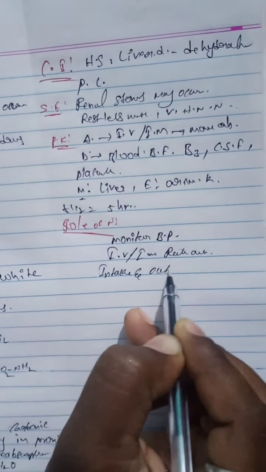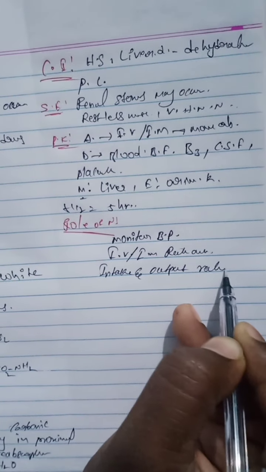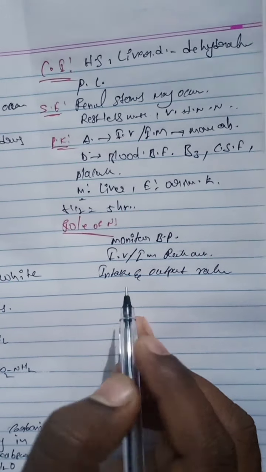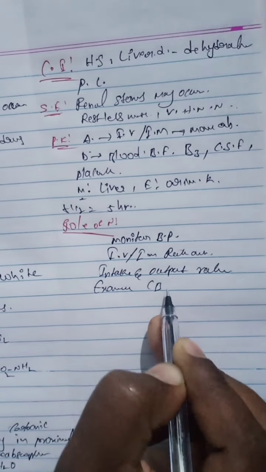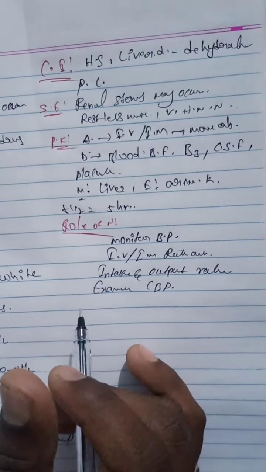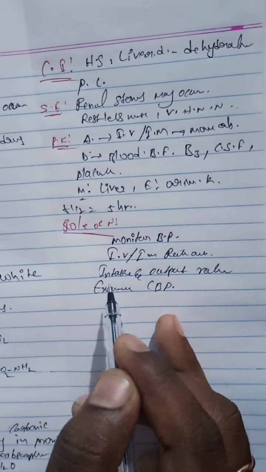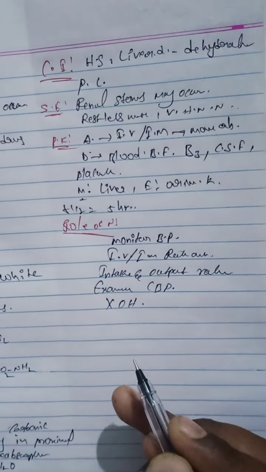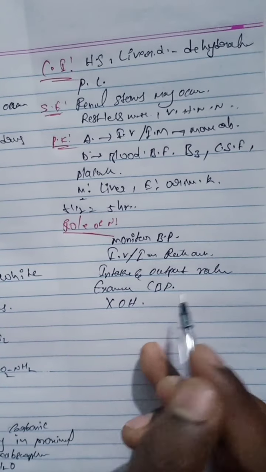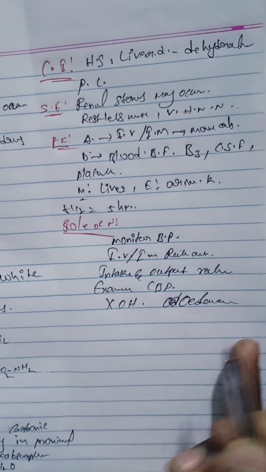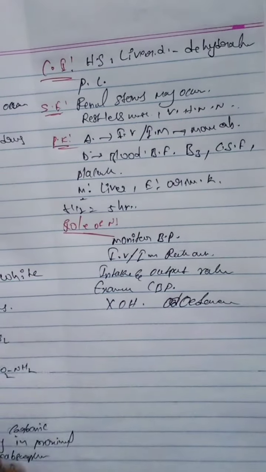Examine the complete CBP, complete blood picture, meaning RBC, WBC, platelets, etc. Advise the patient to avoid alcohol. And assess the edema in the legs. So this is about the role of the nurse.